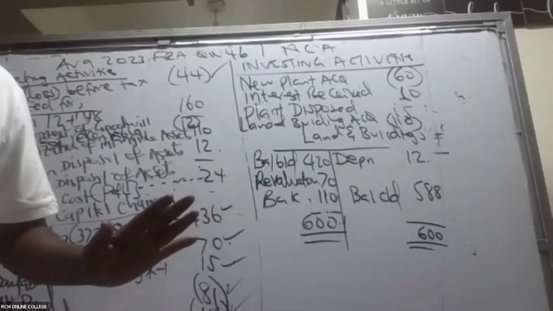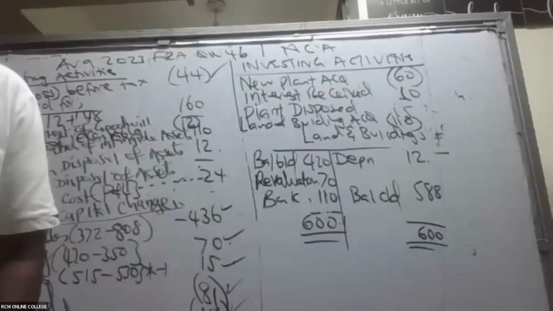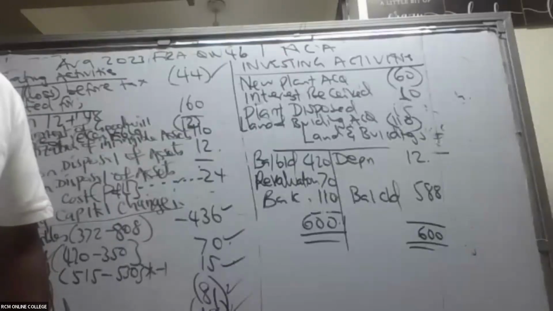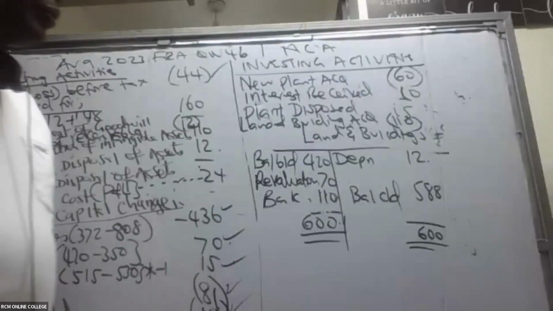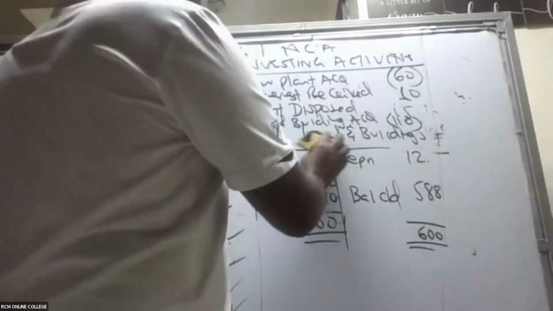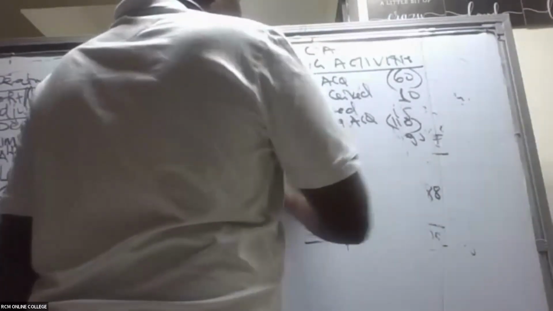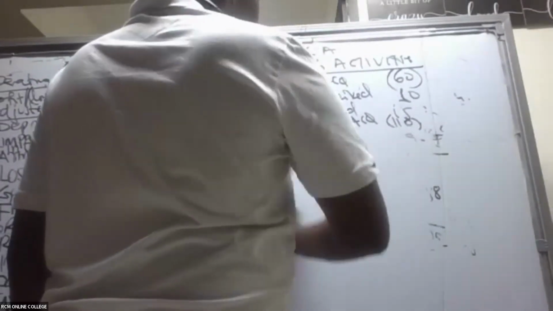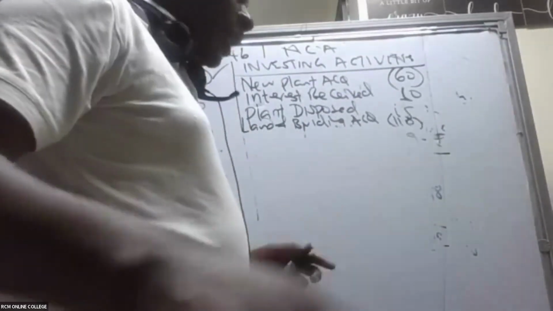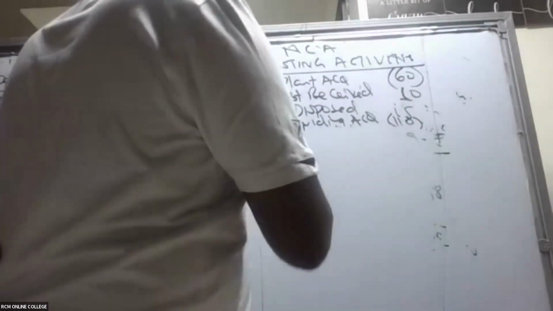So then can you kindly go ahead and do this other working for me for plant. So we have land, buildings, and plant. Plant is put separately.